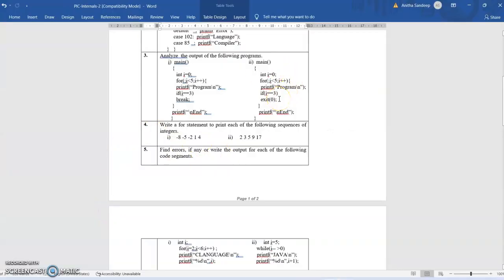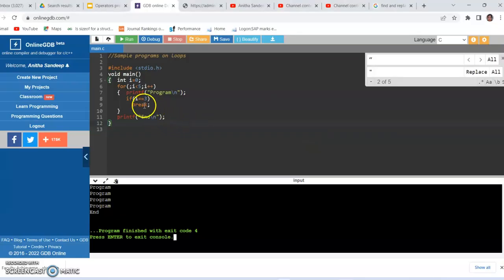Next one here, same initialization for loop, but instead of a break I have exit here. So this break I will replace by exit.